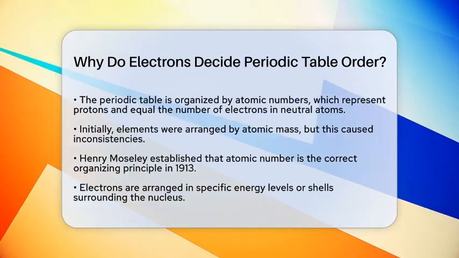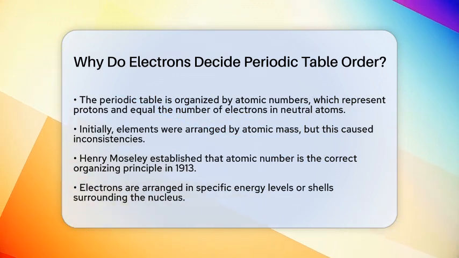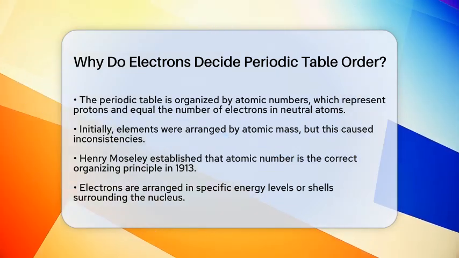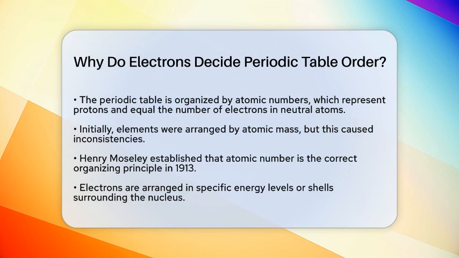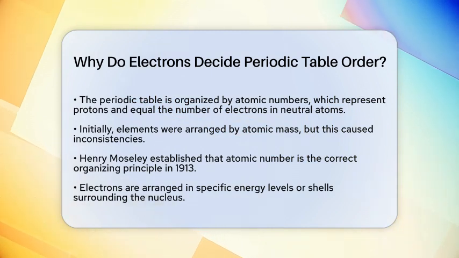The periodic table is arranged based on atomic numbers. This number represents the protons in an atom's nucleus and equals the number of electrons in a neutral atom. Initially, scientists arranged elements by increasing atomic mass, but this led to inconsistencies. The breakthrough came from Henry Moseley in 1913, who demonstrated that atomic number, not mass, is the true organizing principle.